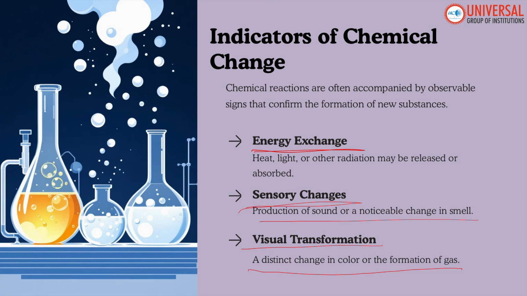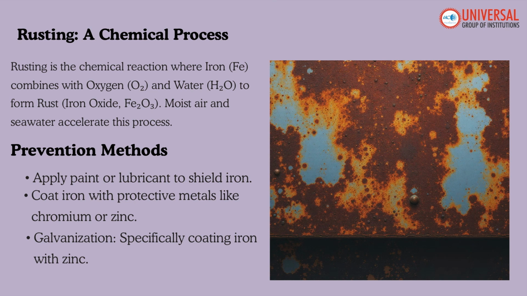Right. So in the physical changes, what happened? In physical changes which involved intermolecular rearrangement, but there was no breaking or forming of a new chemical bond. But in chemical change, what is happening? It is involving the breaking and forming of a bond between atoms, resulting in substance with new chemical identities. Okay. Next we will move into the rusting, a chemical process.